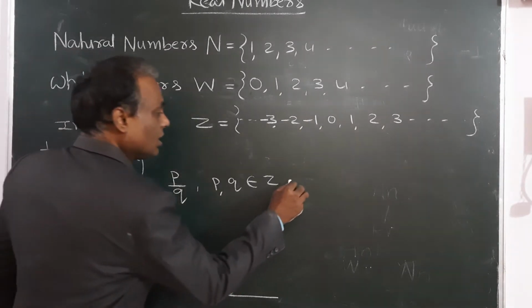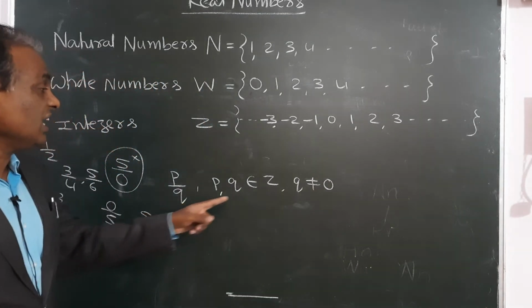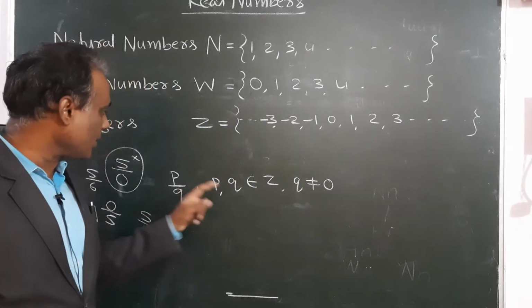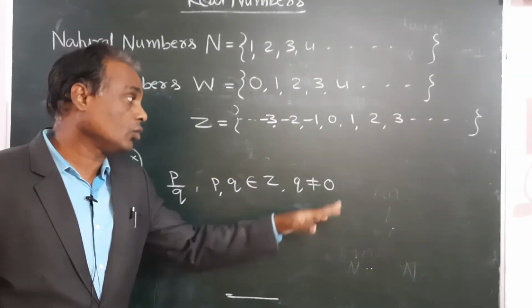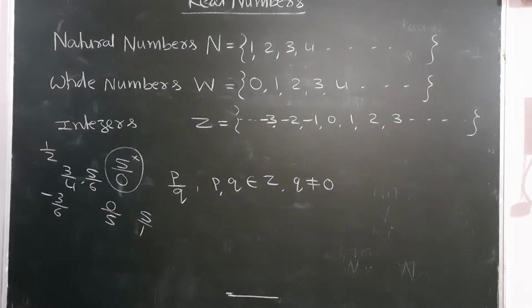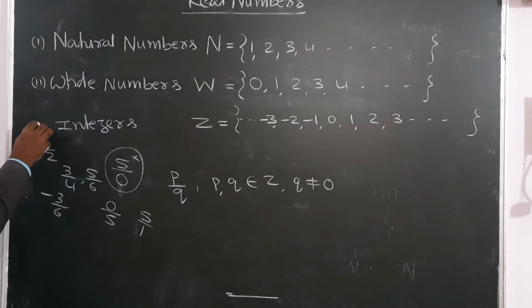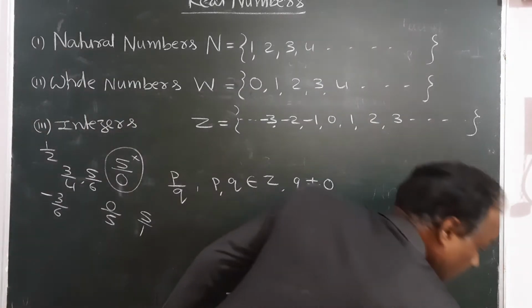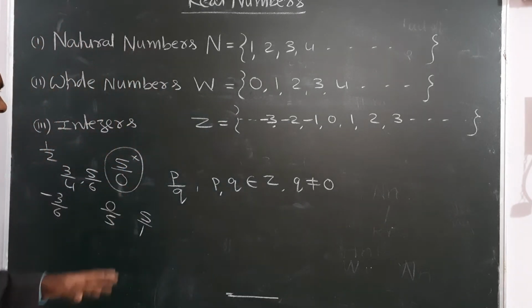Therefore the denominator should not be 0: q not equal to 0. P and q, numerator and denominator, should be taken from Z. This type of number is called a rational number. So first we have natural numbers, whole numbers, integers. After that rational numbers were discovered, that means numbers in the form of a fraction.